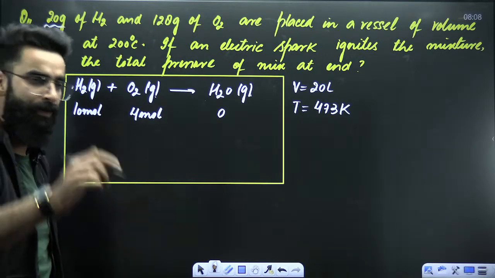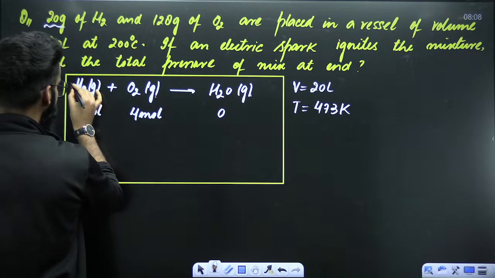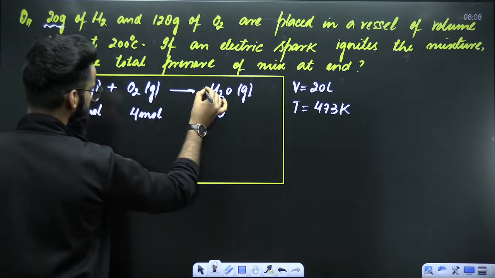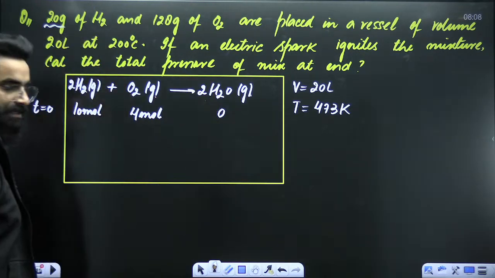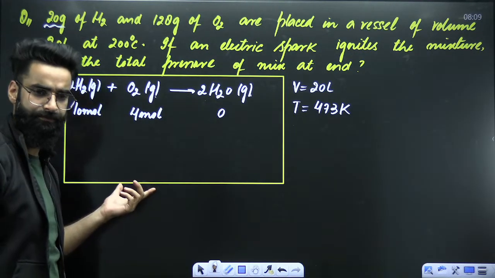Correct? Now guys, have a look. First of all, balance the reaction. Make it 2 times. Make this 2 times as well. The reaction is balanced. After balancing the reaction, identify the limiting reagent.